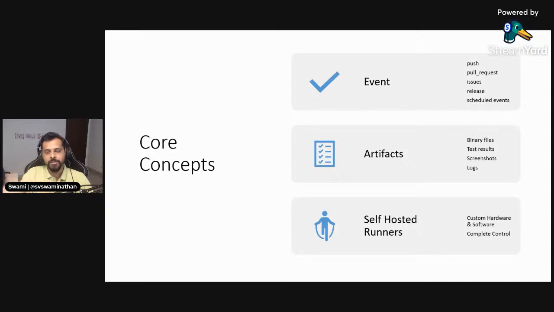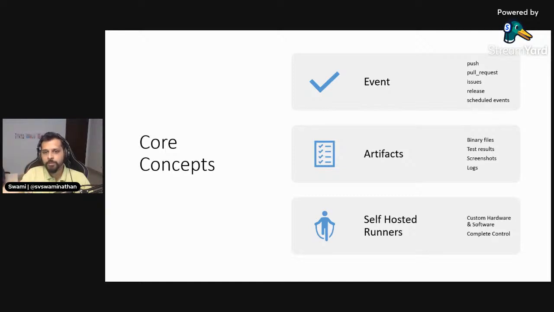And when that workflow runs, it definitely produces some output, right? For example, if you're creating a .NET application, you'll generate a DLL. Or if your output is going to be a Docker image, the Docker image is going to be one of the artifacts, right? Or if you are running a unit test, then that unit test report is going to be one of the artifacts, right? So some of these are called artifacts, and they are all part of the build itself. It will be available as part of the build. I'll also show it in the demo, right?